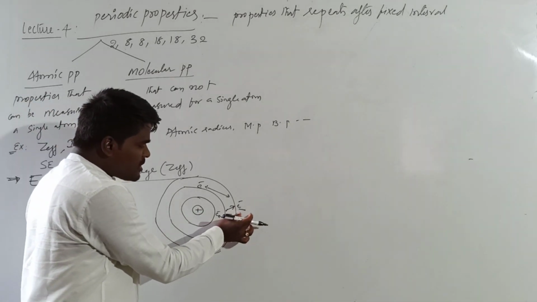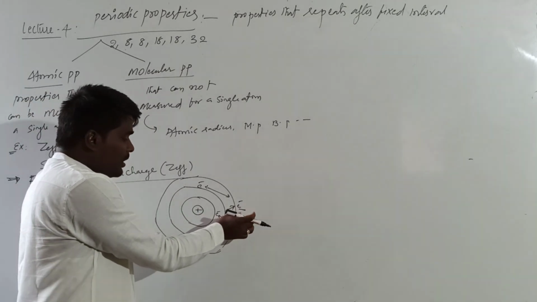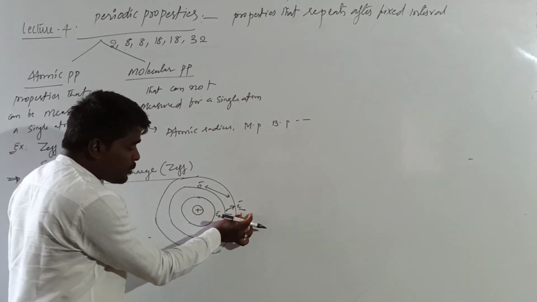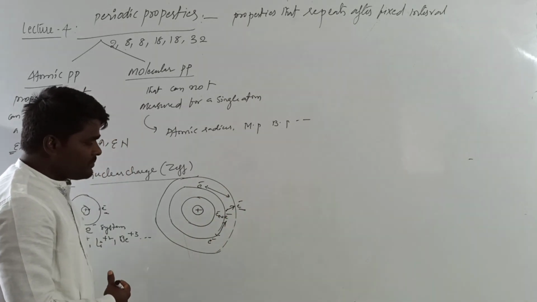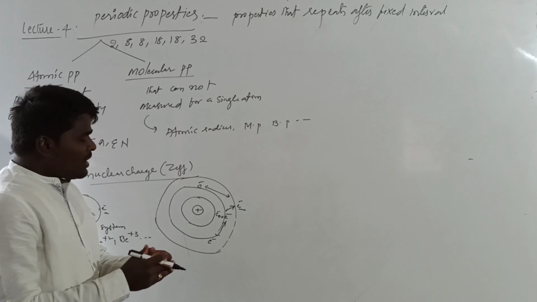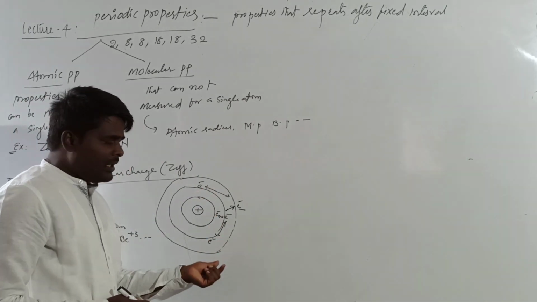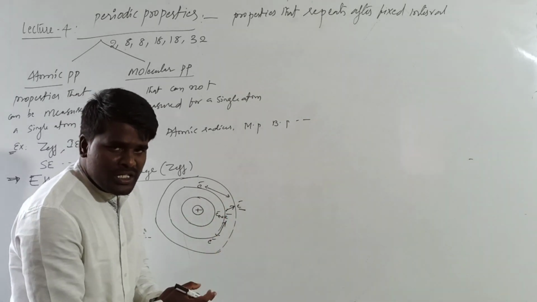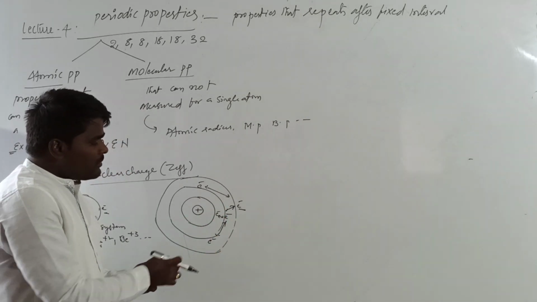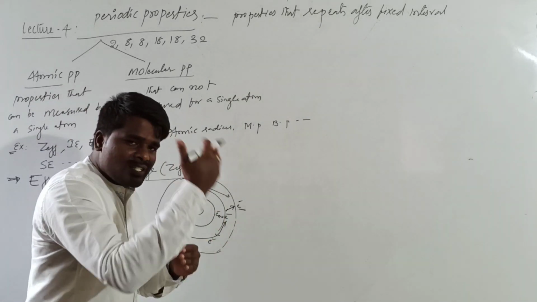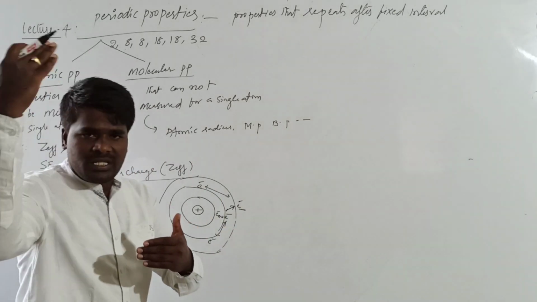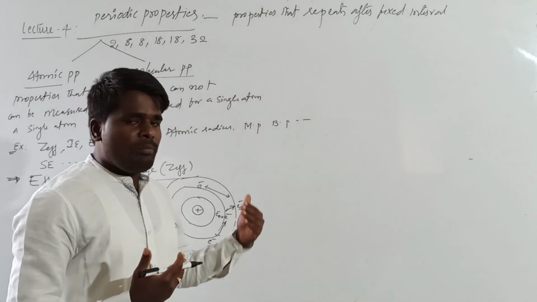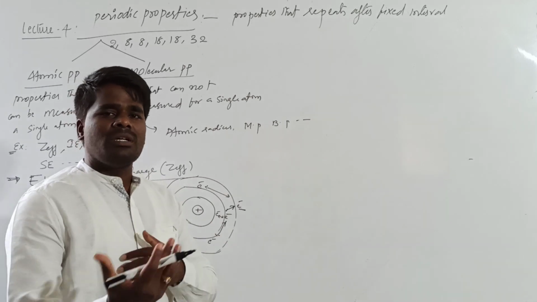This electron is expected to be attracted by 50 protons of nuclear charge, but some nuclear force of attraction will be expended in overcoming the repulsions created by the inner electrons. This is called a screen. Suppose if I place a screen in between the camera and the board, you will not be able to see.